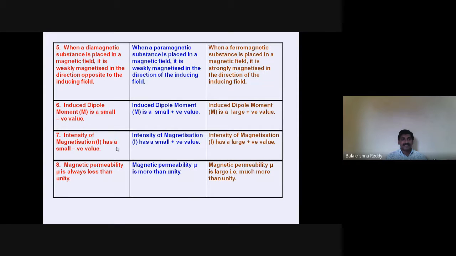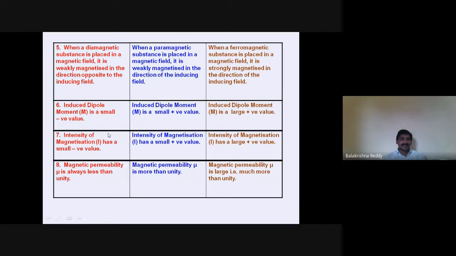Intensity of magnetization. We studied what is intensity of magnetization. Intensity of magnetization is nothing but the extent to which the substance which you place in a magnetic field adapts the magnetic properties. How far it is adapting the magnetic properties, that is what we call intensity of magnetization.